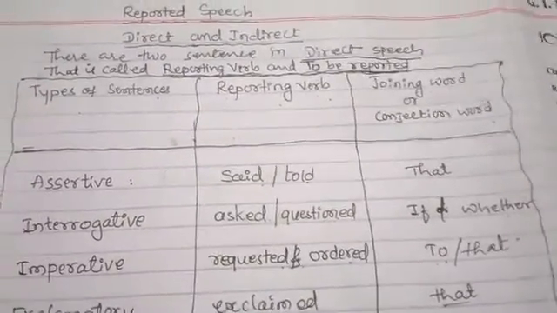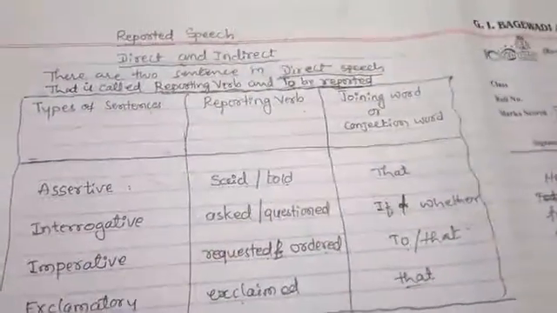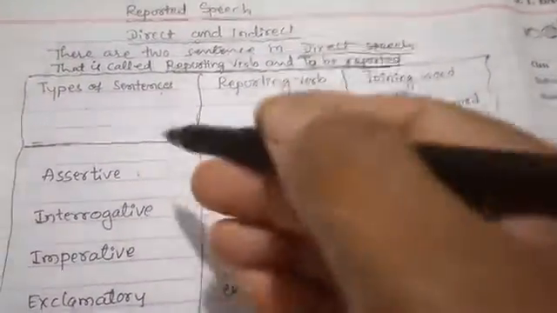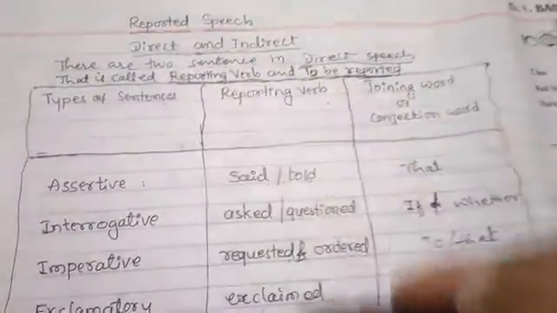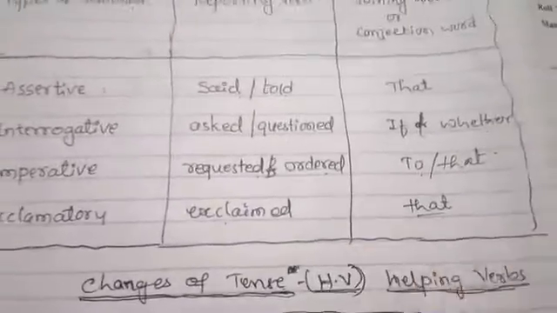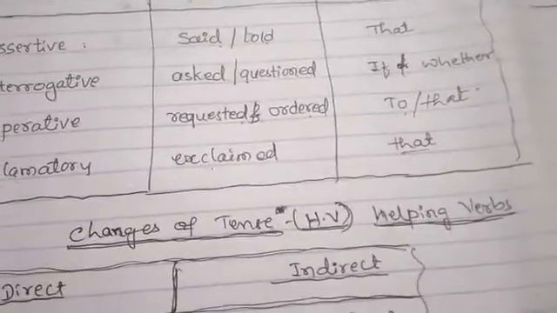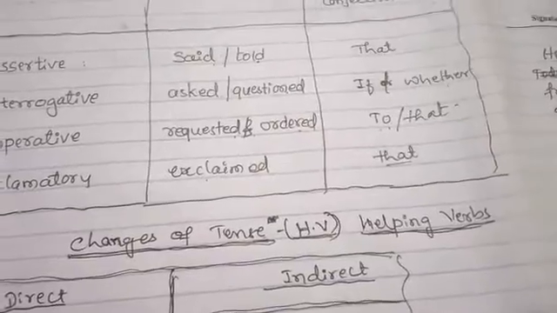See, this is it. That many types of sentences will be asked. If they ask such a sentence, you report using these words, then the conjunctions like this will come. Okay, understood?